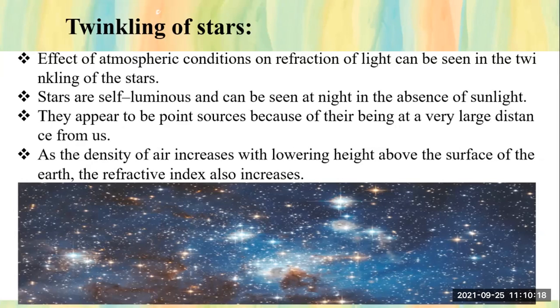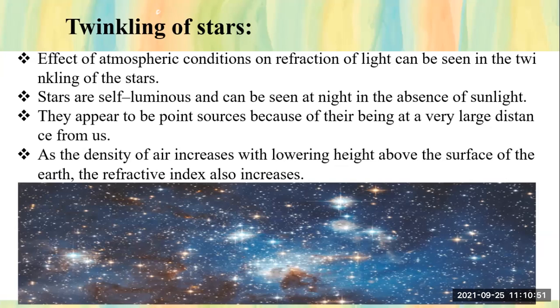Why are we not able to see them in the daytime when there is a presence of sunlight? Because sunlight has a much higher intensity as compared to the small stars. Hence, we are not able to see the twinkling of stars in the daytime. But at night time, when the sun sets, we see these self-luminous stars, the twinkling of stars. Okay.